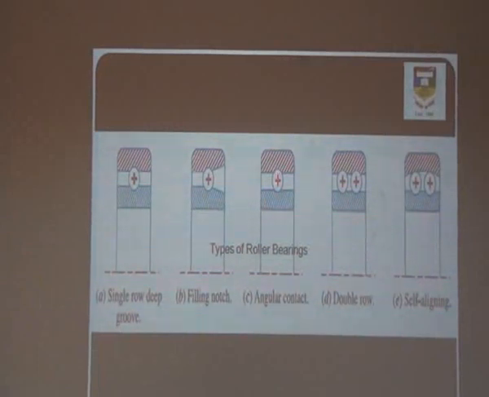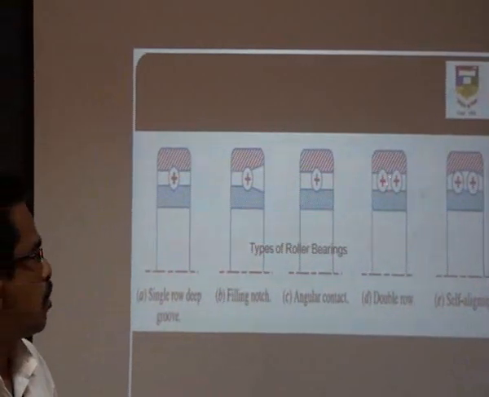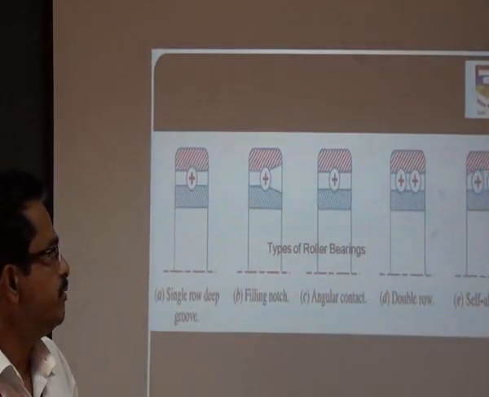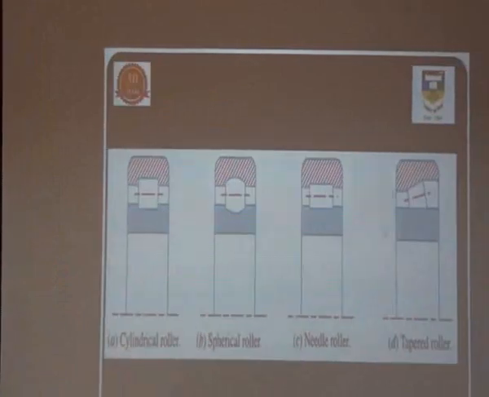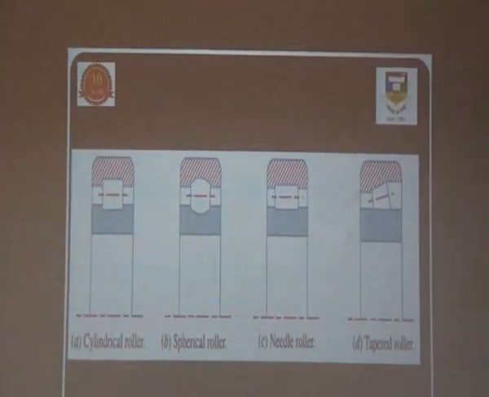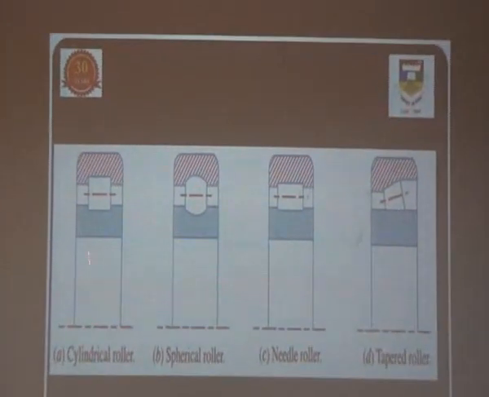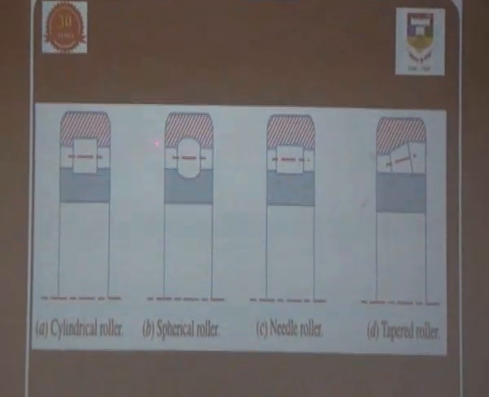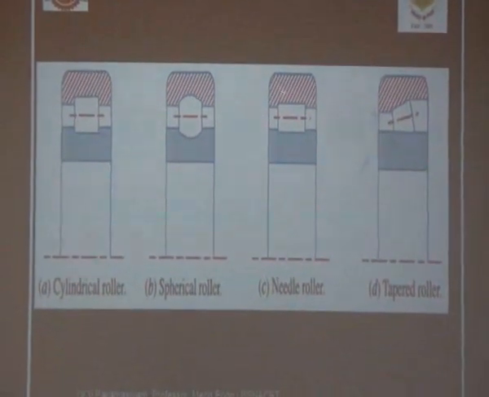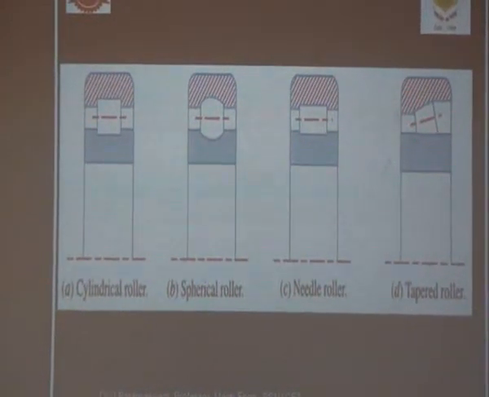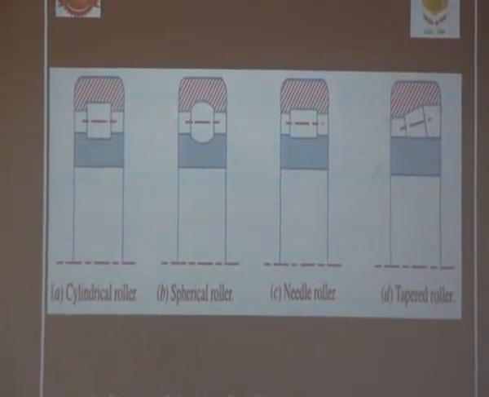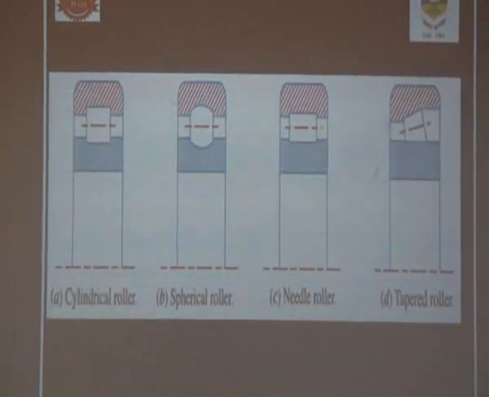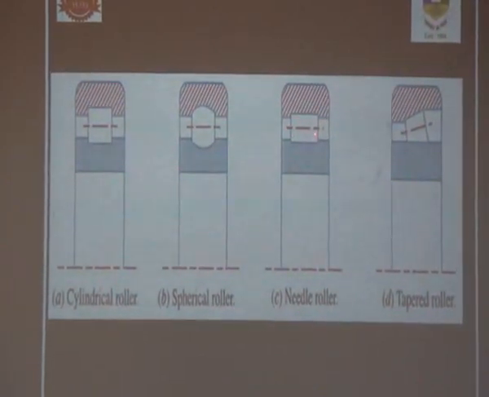So it is called angular contact bearing. And then here you can see the double row ball bearing and then self-aligning ball bearing. In the same way, roller bearings are also of many types. Here you can see the cylindrical roller bearing, spherical roller bearing, needle roller bearing, and then taper roller bearing. What is a needle bearing? When the diameter of the roller is very small compared to the length, then it is called a needle. So, needle bearings.